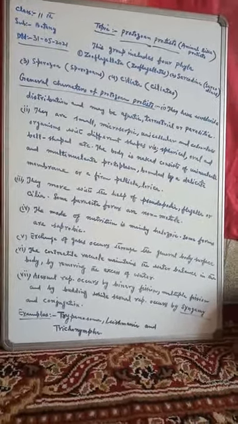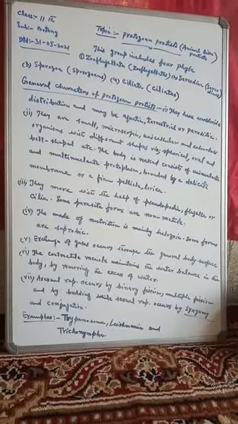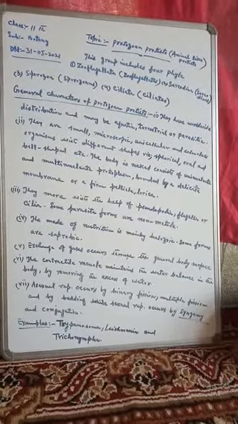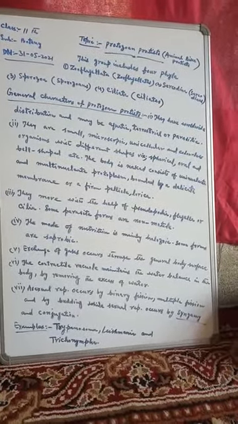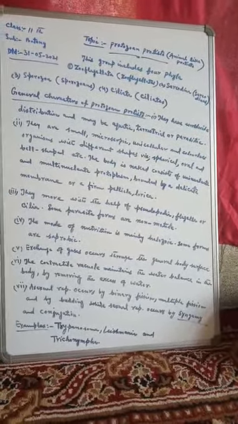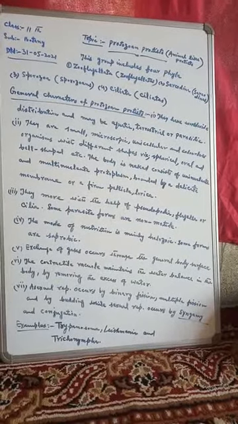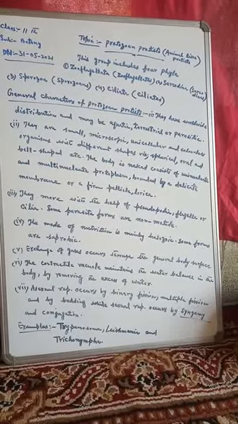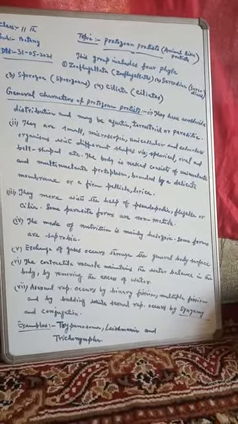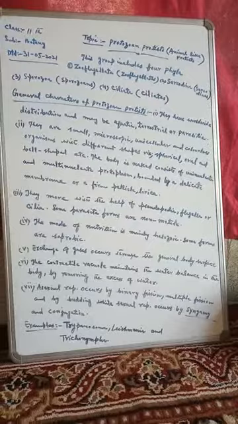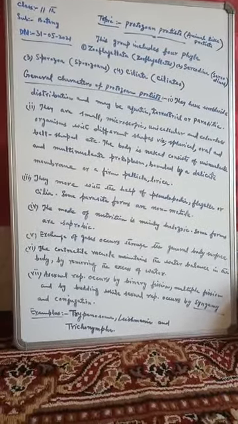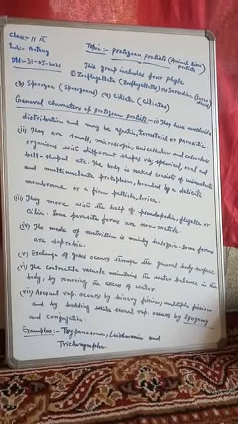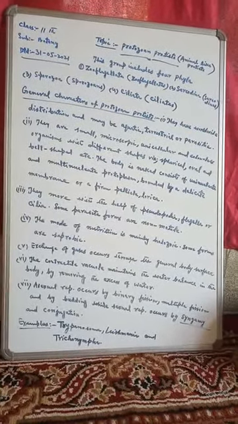In our next lecture tomorrow, inshallah, we will take these four phyla one by one: Zooflagellata, then Sarcodina, then Sporozoa, and then Ciliata, and in this way we can complete these Protozoan Protists.